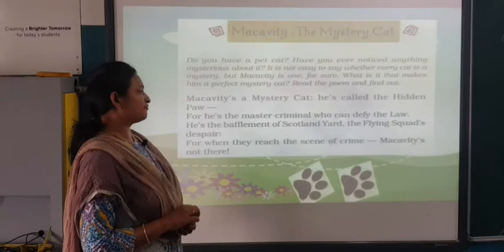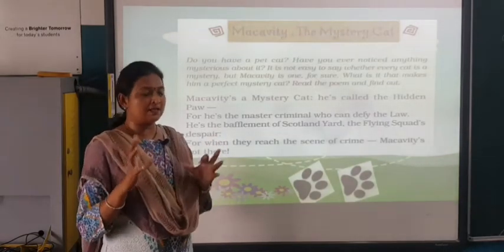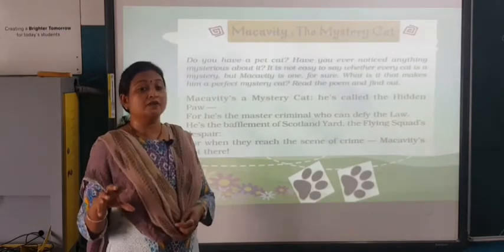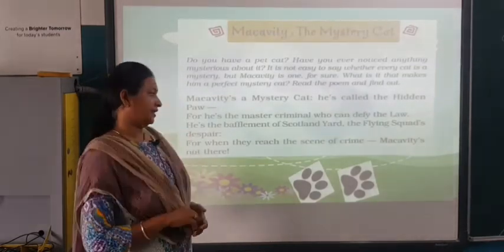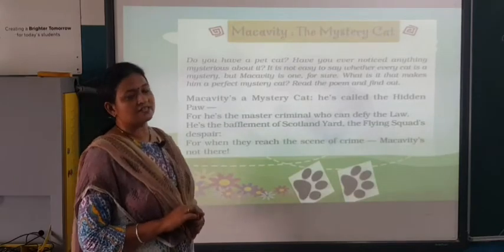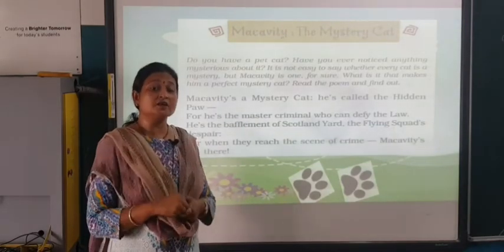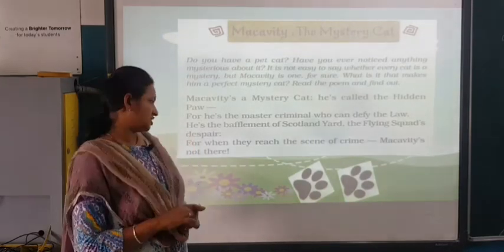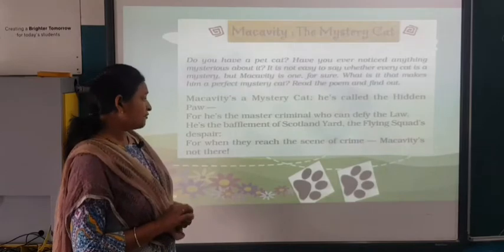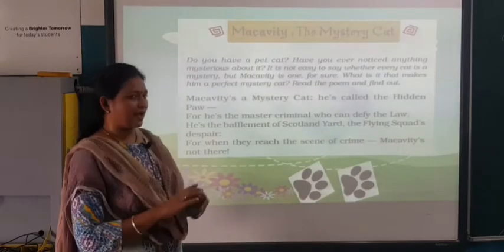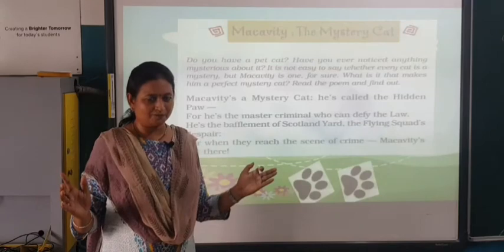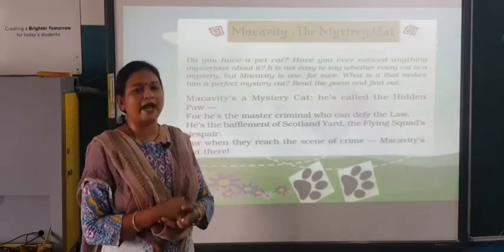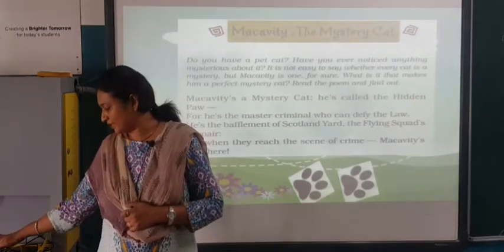He is the bafflement, a complete puzzle. Bafflement of Scotland Yard. Now this is the headquarters of police force in London. The Flying Squad's despair. Flying Squad means their work is so fast, but even they are not able to catch this cat. For when they reach the scene of crime, Macavity is not there. Okay, so they are so efficient, but still they are not able to catch this mysterious cat.